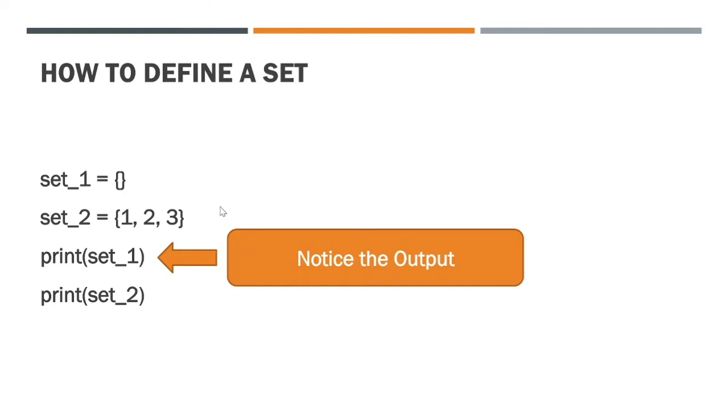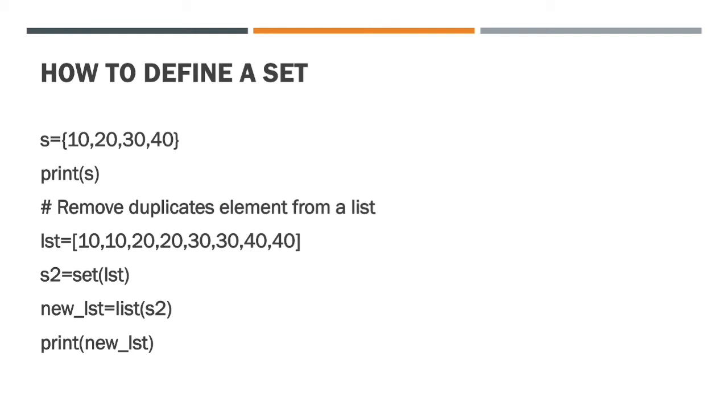Now, coming to set 2, it has values enclosed in curly brackets. These values actually belong to set 2, and if we print, we will get these values printed on screen. But yes, we need to pay attention to set 1, what this particular empty curly brackets is denoting in Python. Next slide: if we know the number of elements and we know what elements are to be put into the set, we can define the set simply as we have seen in the previous slides. So S is a set of 4 elements.